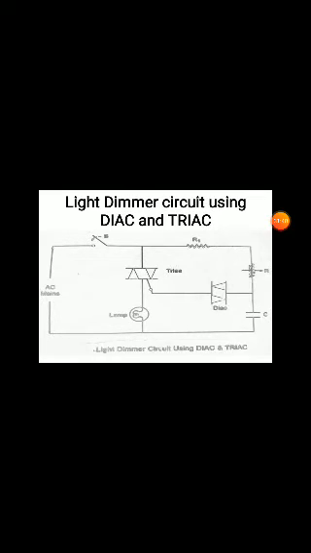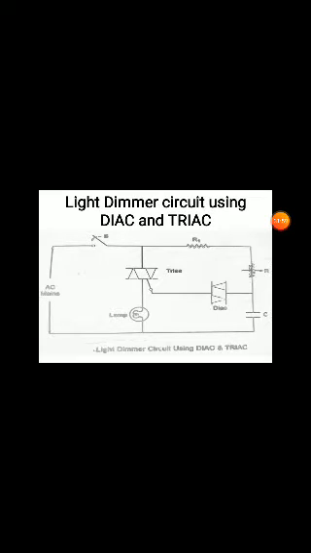To protect our triac from damage by excess current, we use one more resistor, R1, which is a protecting resistor. In this way we protect the triac.